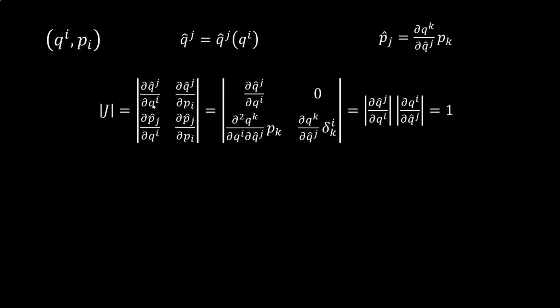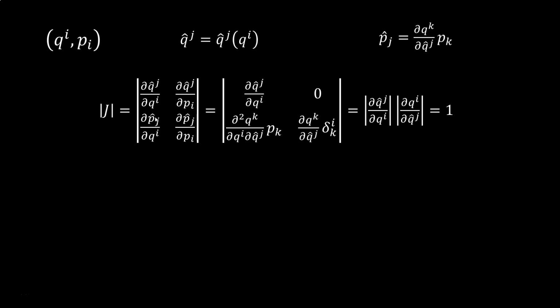Partial q hat over partial q is arbitrary, so we can't say any more about it. Partial q hat over partial p is 0 because the new coordinates only depend on the old coordinates and not on momentum. The second row is essentially the derivative of this expression, and note that the first factor is only a function of q, while the second factor is only a function of p.